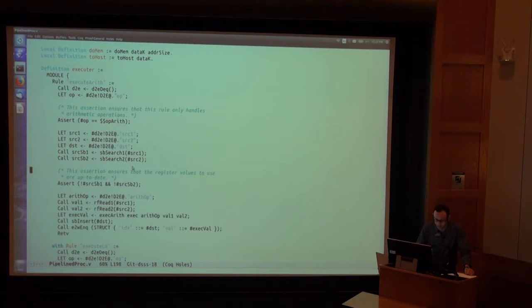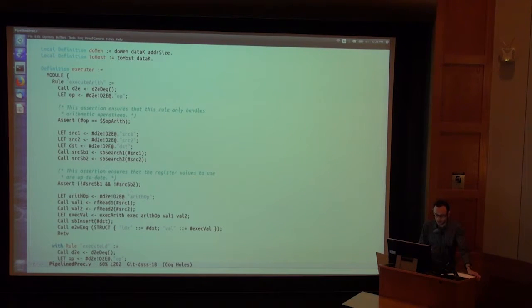And the executor has an arith rule that's now different from the one we saw in the spec. We dequeue the description of the instruction. We pull out the op field. We assert that it is an arithmetic instruction. Then we just pull out these other fields of what came out of the queue. And we look up each one in the scoreboard. And we assert that neither one is claimed. So the effect of this, again, is the BlueSpec scheduler promises not to run this rule if any of these asserts would fail. So we'll hold off on this stage whenever some of the resources we need are already claimed.